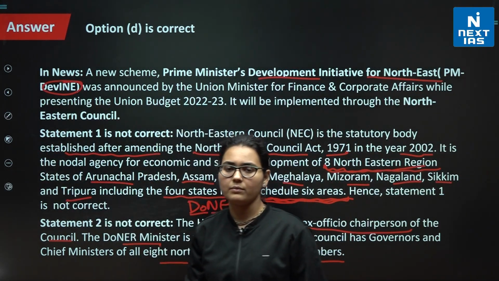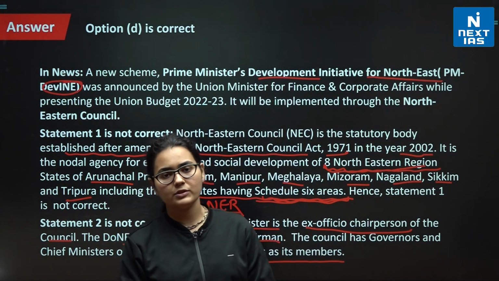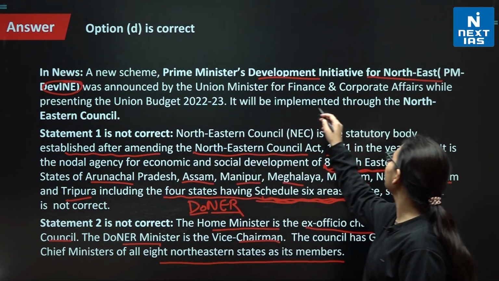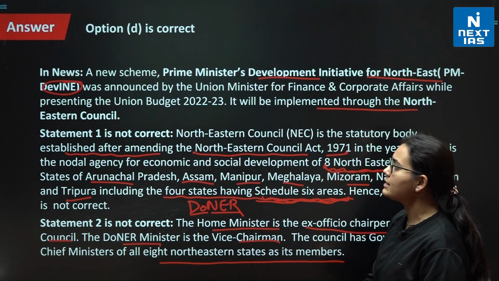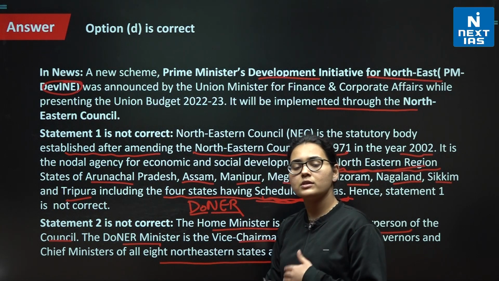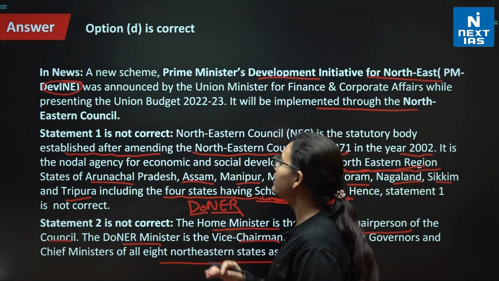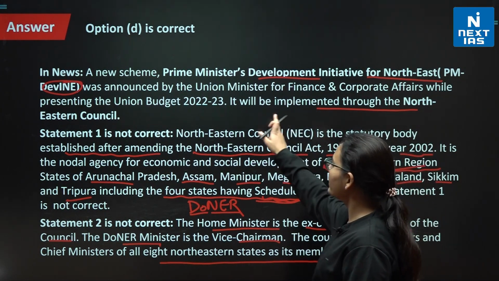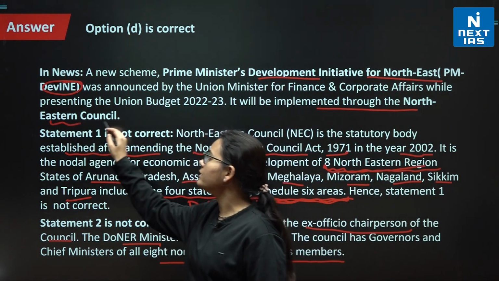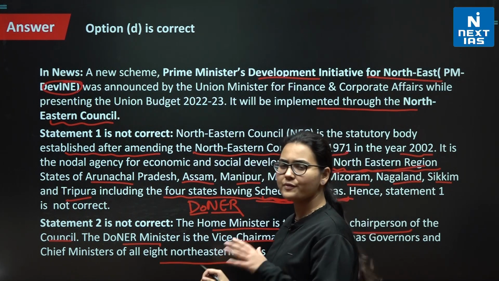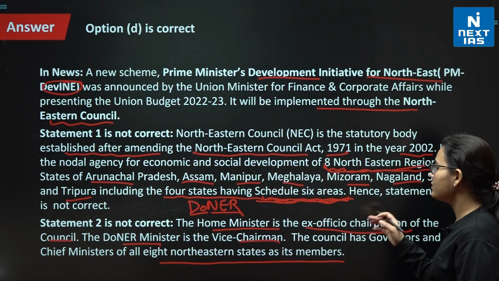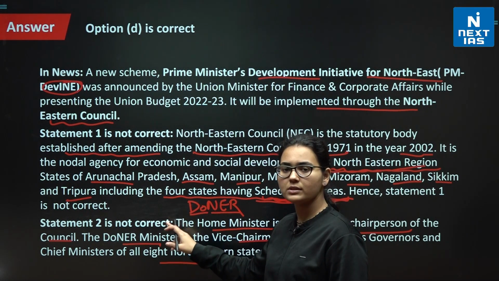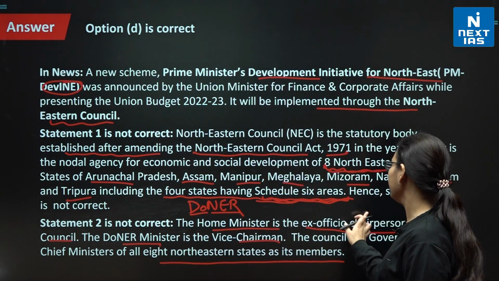This was the scheme that was announced in the budget 2022-2023, and it deals with implementing certain policies and carrying out certain initiatives for the social and economic development of the Northeast. It will be implemented by the Northeastern Council. I hope this is clear to you. It was a very simple question. All you need to know was certain details about the council and who heads the council, right?